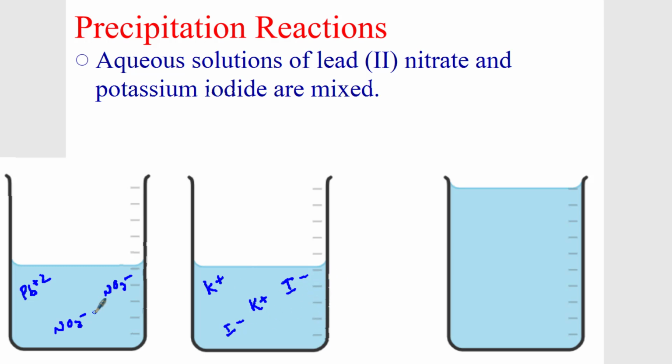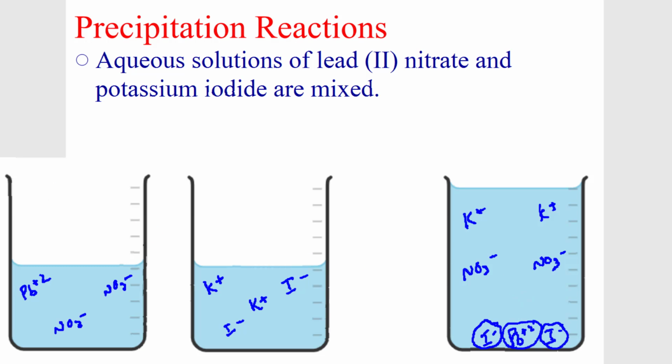Now think about it. What is not going to react? What are going to be spectator ions? Obviously, the nitrate and the potassium ions are not going to react. Only the lead ions, the Pb plus 2, are going to react with the I minus and I minus. And why do we need 2 of those I minuses? Well, we've got to cancel out this charge. And that's going to make a solid precipitate at the bottom. And what's still going to be left in solution is the K plus and the K plus, those didn't react, and the NO3 minus and the NO3 minus, those didn't react as well.